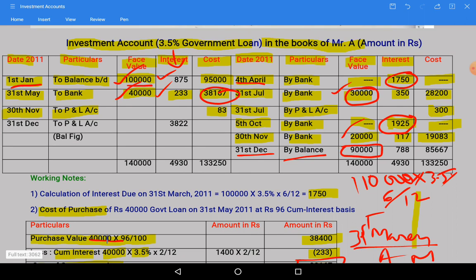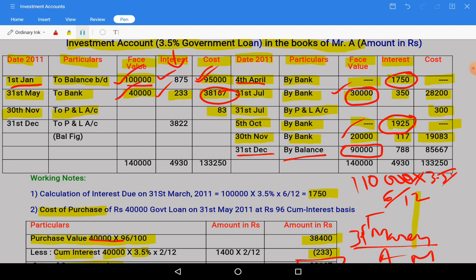So in the investment account you can take directly the debit side total. Okay, debit side we are having 95,000 plus 38,000 plus 38,167 plus 83, you will get 1,33,250.